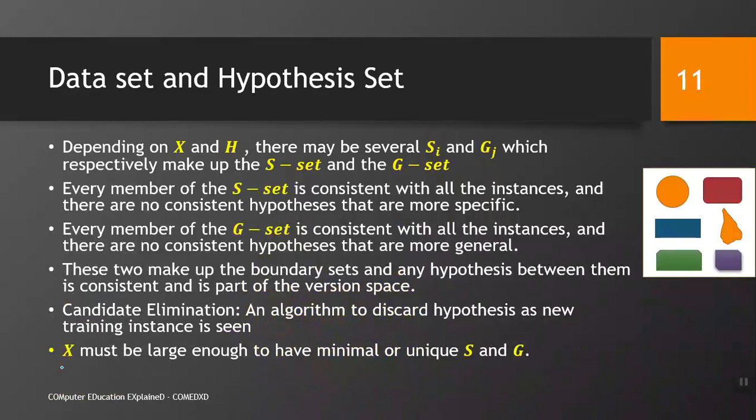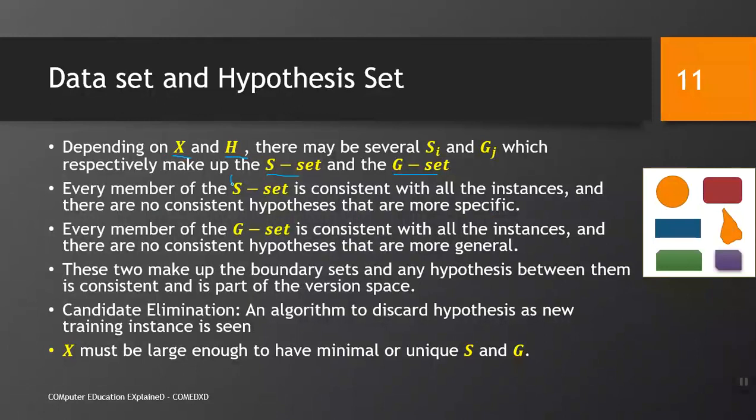Depending upon X, the data set, and H, the hypothesis set, there may be several most specific and most general hypotheses, which respectively make up the S set and G set. If X changes or H changes, S and G may change. For example, there are 3 data sets, so we may have 3 S sets and 3 G sets. Each member of the S set is consistent with all the instances, and there is no consistent hypothesis that is more specific. It is very interesting.